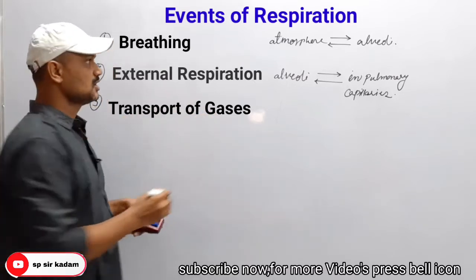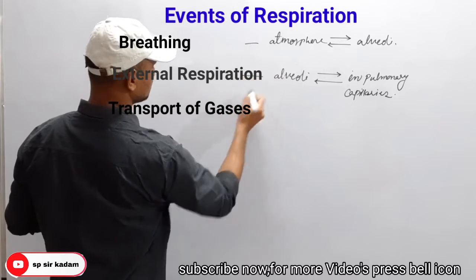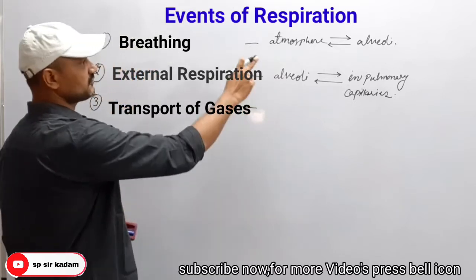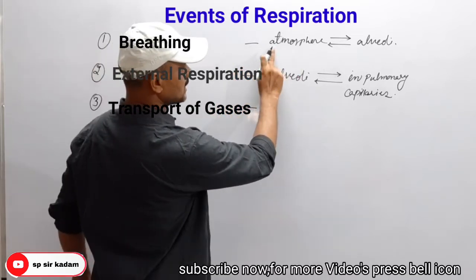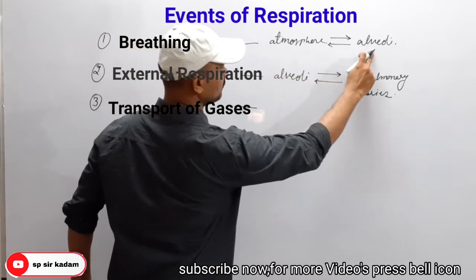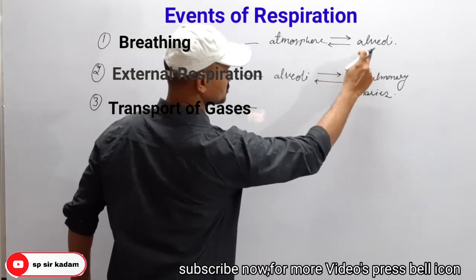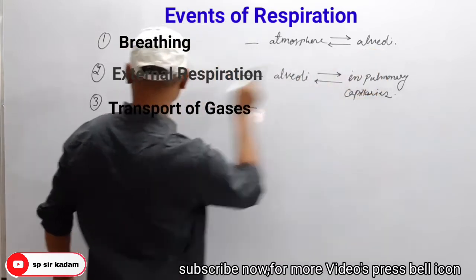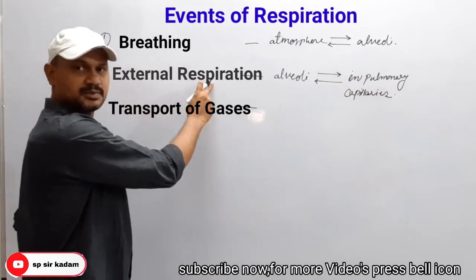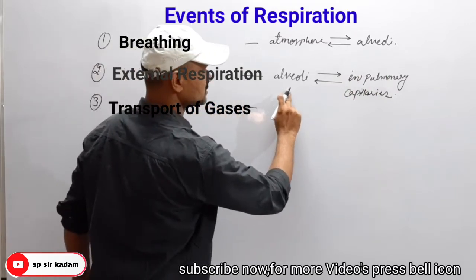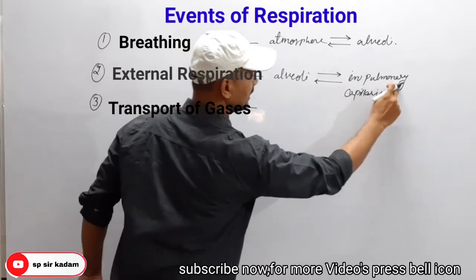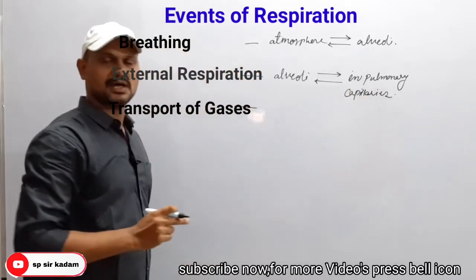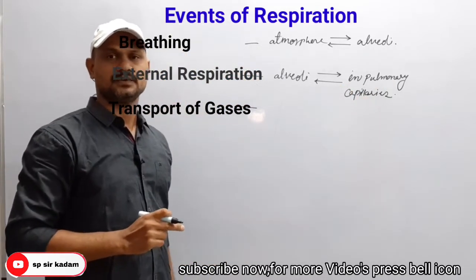What are the changes that occur in the transport of gases? In the first step, exchange of gases occurs between atmosphere and alveoli, meaning oxygen reaches the alveoli. In the second step, external respiration, the exchange of gases occurs between alveoli and blood in pulmonary capillaries through the alveolar membrane.